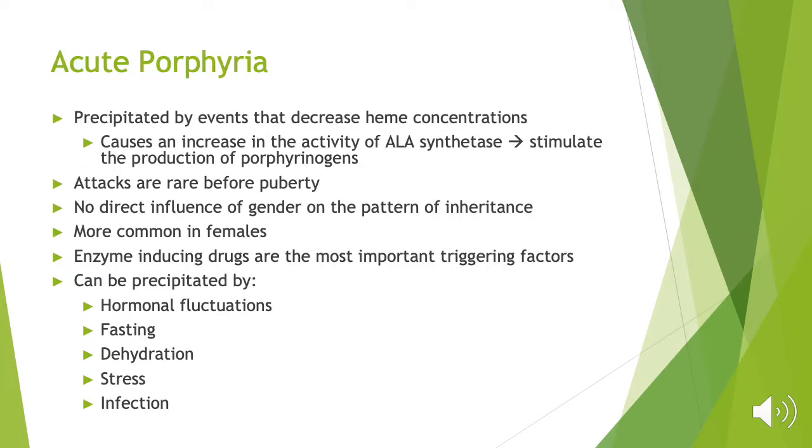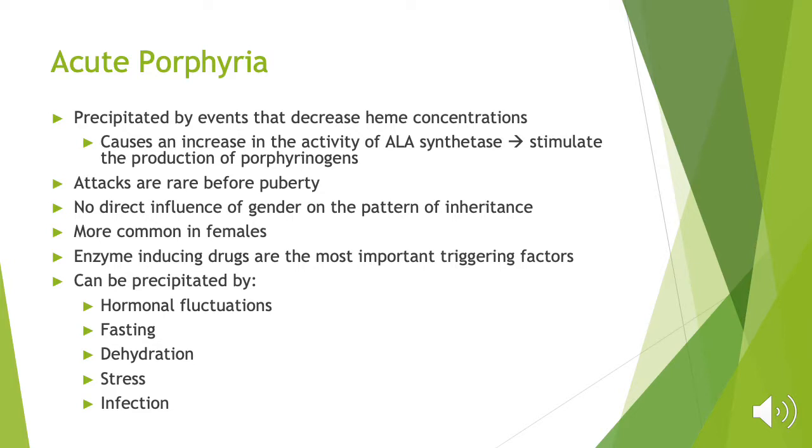Acute porphyria can be precipitated by events that decrease heme concentrations. This causes an increase in activity of ALA synthetase, which stimulates the production of porphyrinogens. Acute porphyria attacks are rare before puberty. And there's no direct influence of gender on the pattern of inheritance, but it is more common in females than in males.